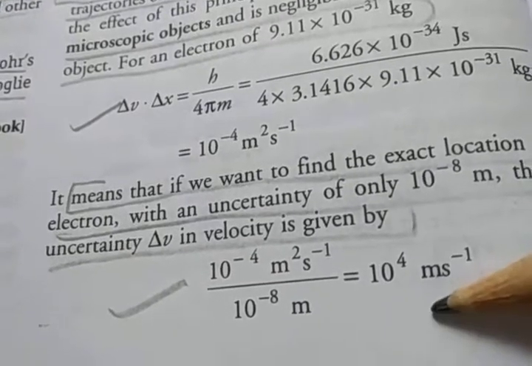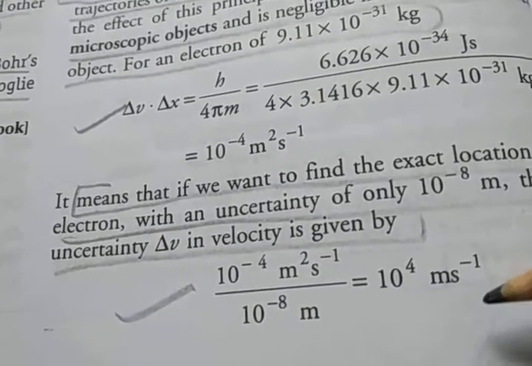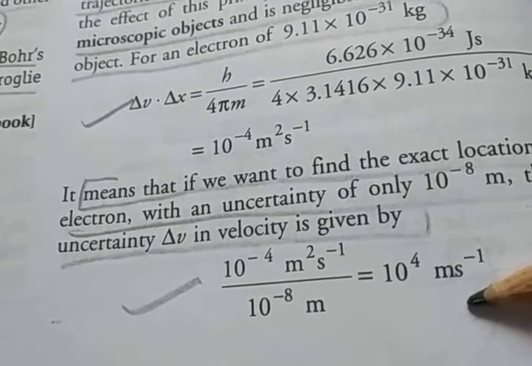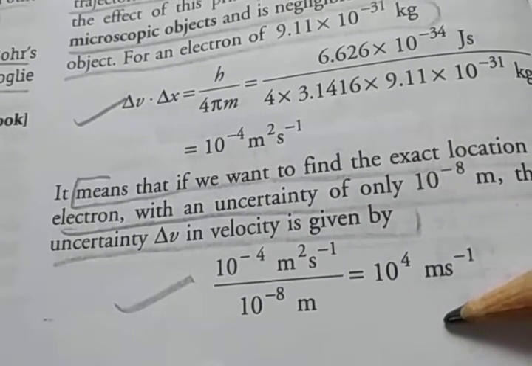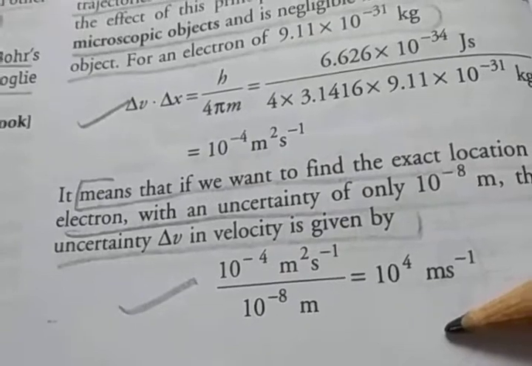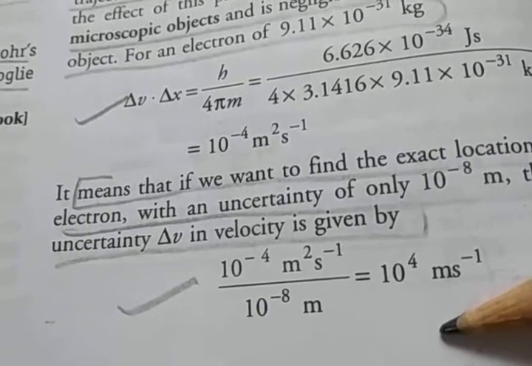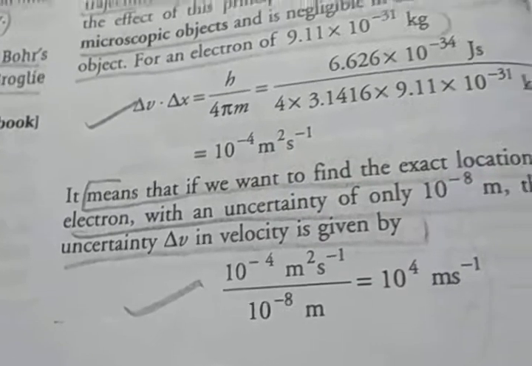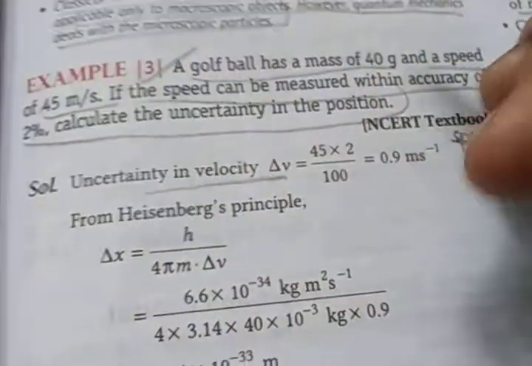Finally, the quantum mechanical model of the atom deals with this fact. Classical mechanics is based on Newton's laws of motion and is applicable only to macroscopic objects, not to microscopic particles. However, quantum mechanics deals with microscopic particles. Clear? So Newton's laws of motion are only for macroscopic objects, and quantum mechanics deals with microscopic particles. So this is the significance of the Heisenberg uncertainty principle. This question is based on this topic.